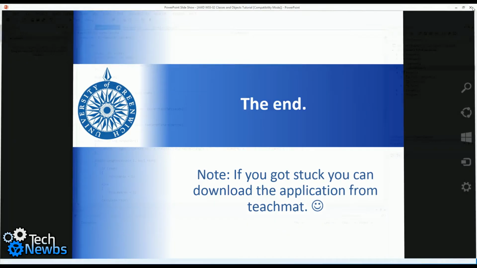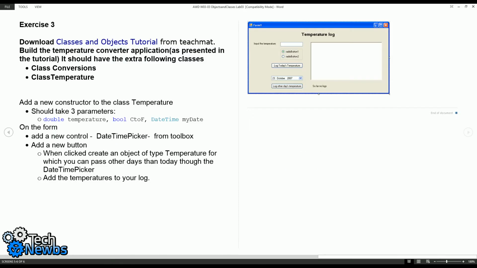Now let's go to the actual task, where they tell us what to do. On the task, exercise 3, they tell you to create a new constructor for the class that takes 3 parameters instead of only 2. And this time we have control of the date. Basically, that's what it means.